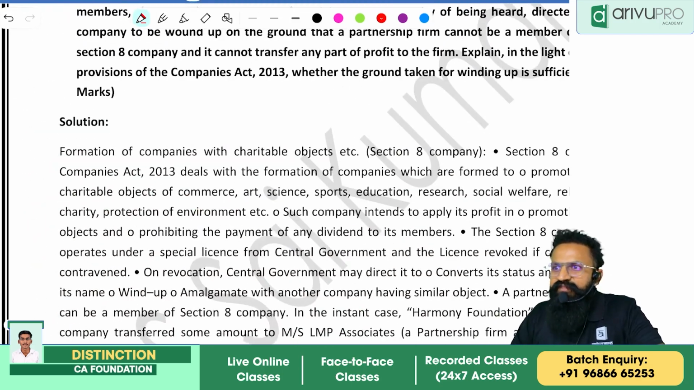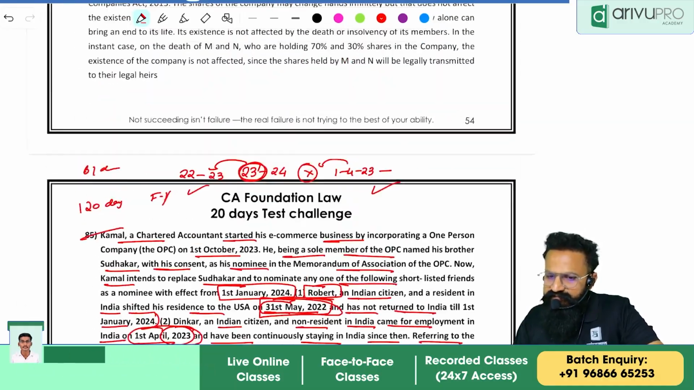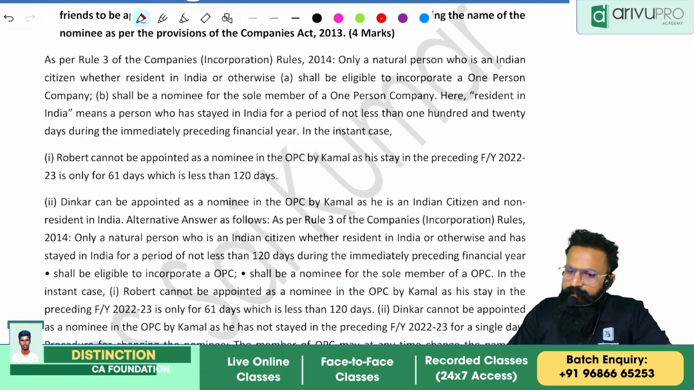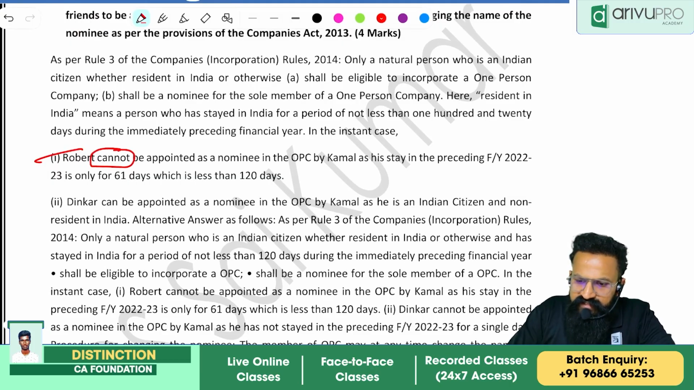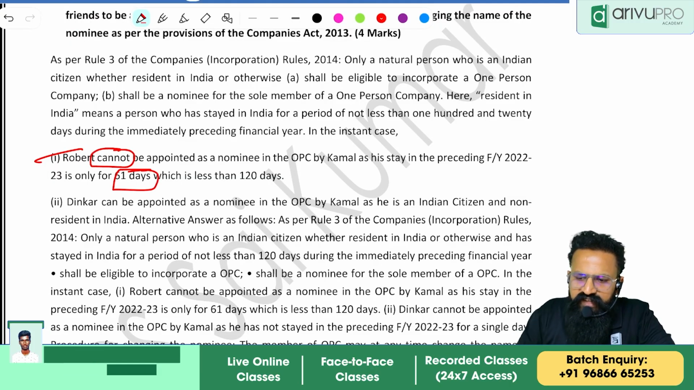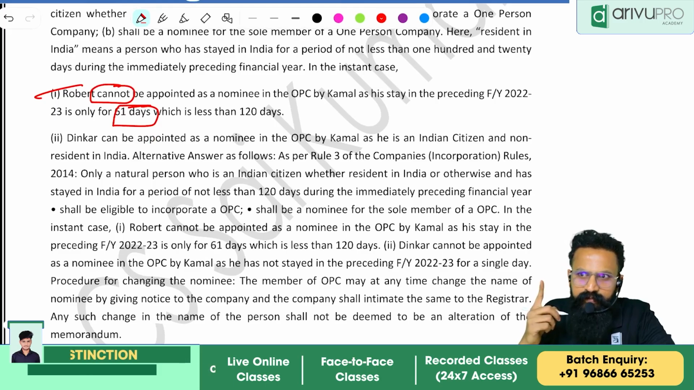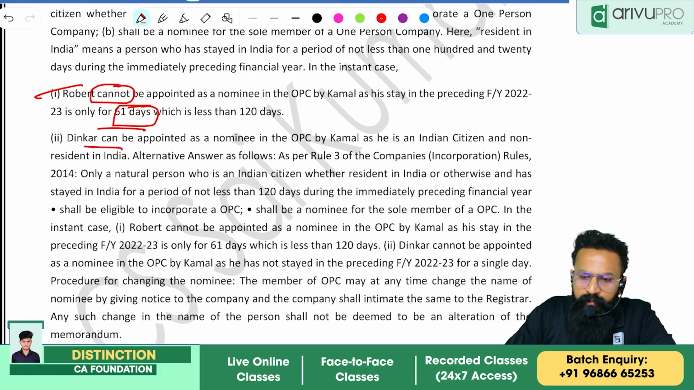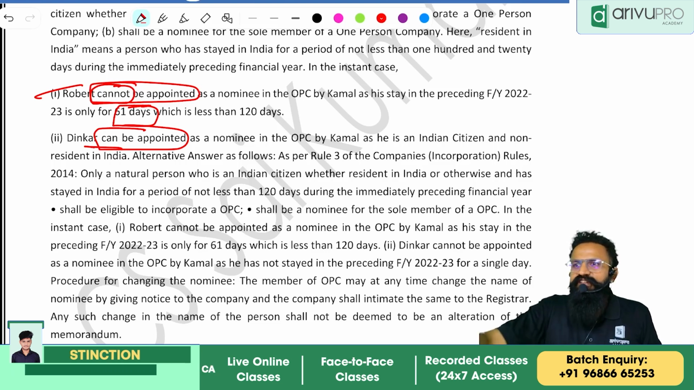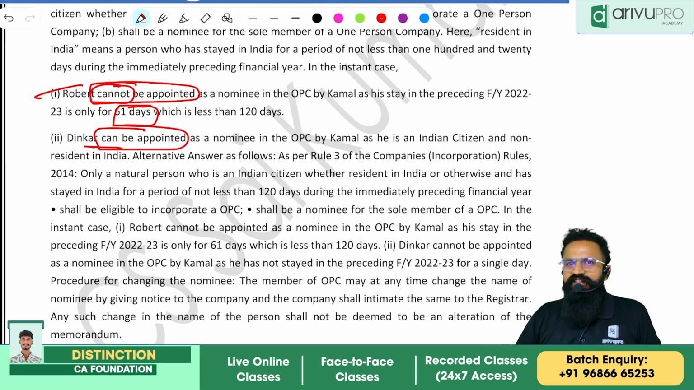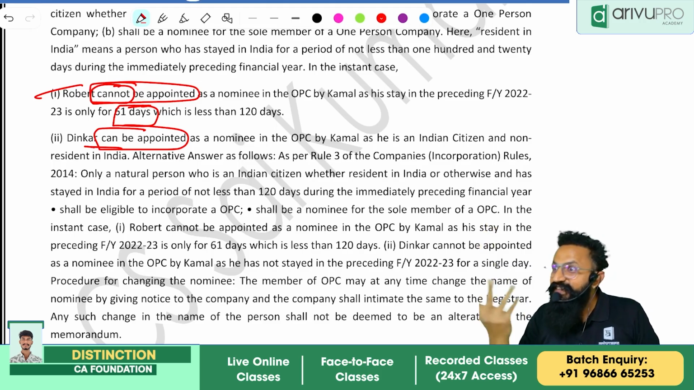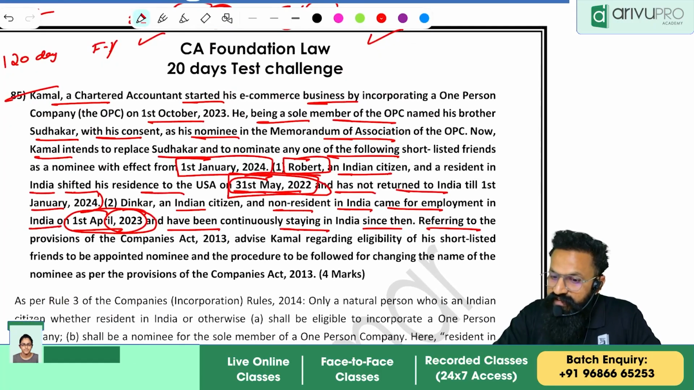And in the exam, they have given you an answer. Now see here. Robert cannot be appointed. Why, people? He has not satisfied the previous year, only 61 days. Satisfied with his answer? Okay. Dinakar can be appointed. How? At least Robert stayed 61 days, Dinakar stayed 0 days. Understood? Now go back and read the definition.